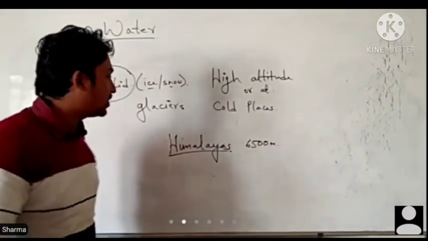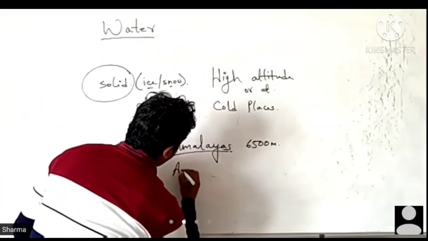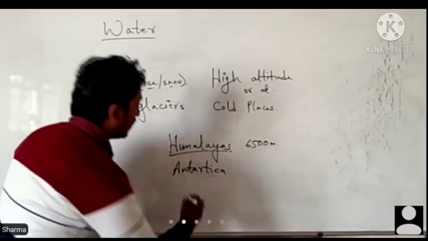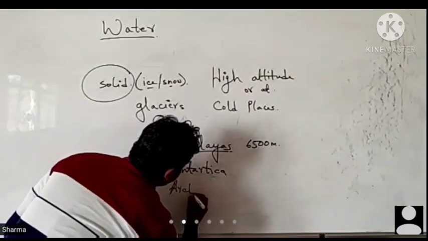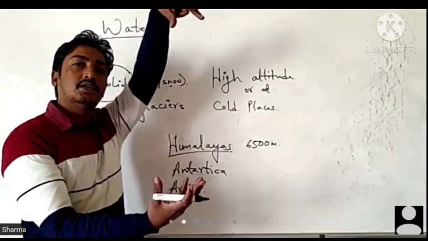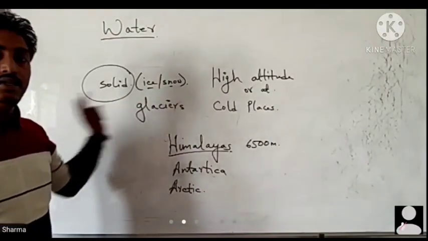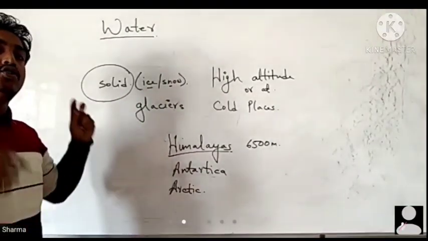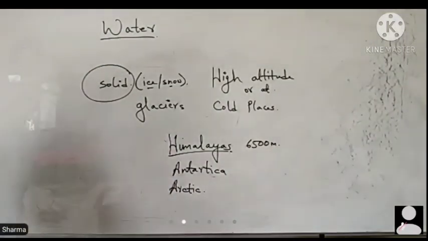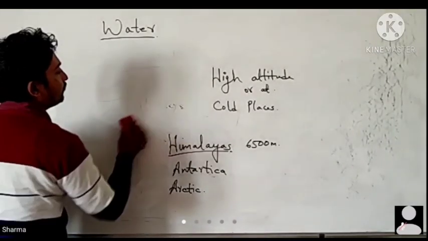Then in cold places where there is less sunlight, like Antarctica and the Arctic region, that means at the North Pole and the South Pole of the Earth, mostly ice and glaciers, the solid form of water, we can see. So now, let's talk about the liquid form.